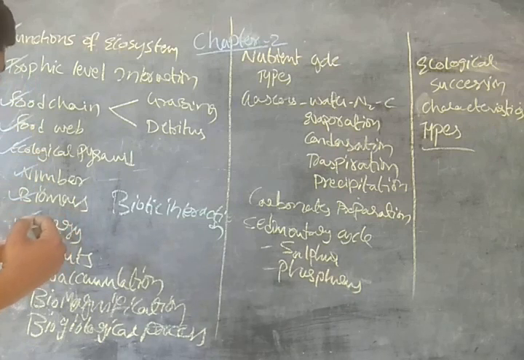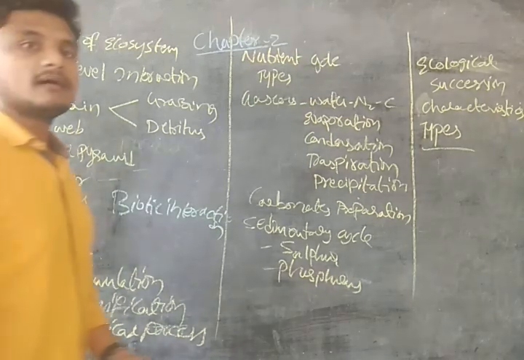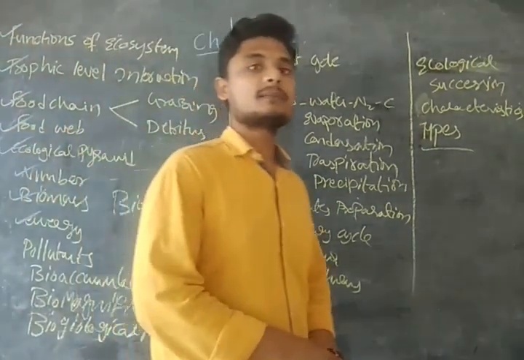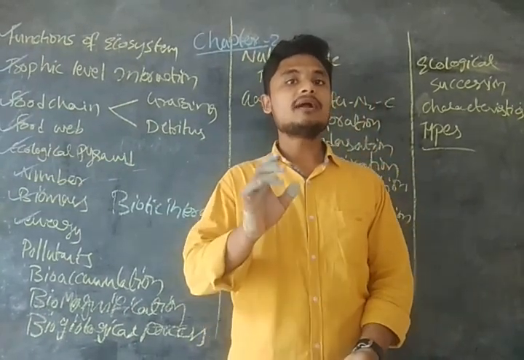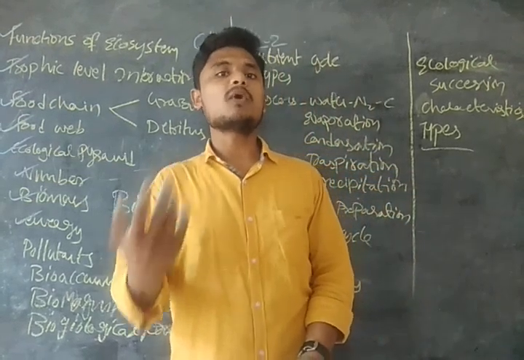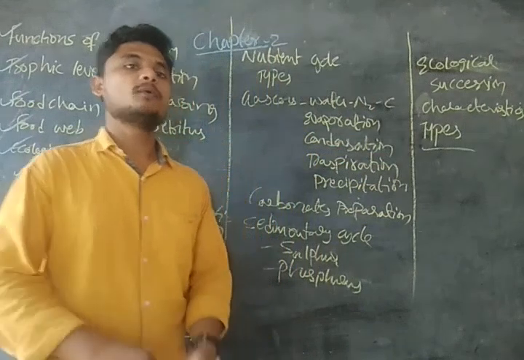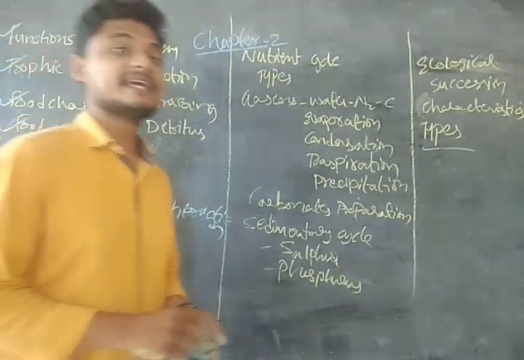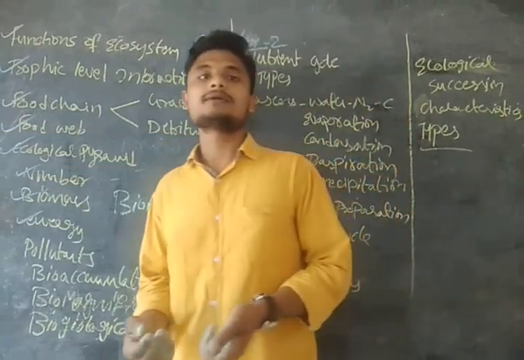Whereas the pyramid of energy is only upright. Okay, now pollutants. Pollutants are substances present in the system that are not degradable and are not metabolized by living organisms. So what do you mean by pollutant? Pollutants are things which are not degradable and not metabolized by organisms.